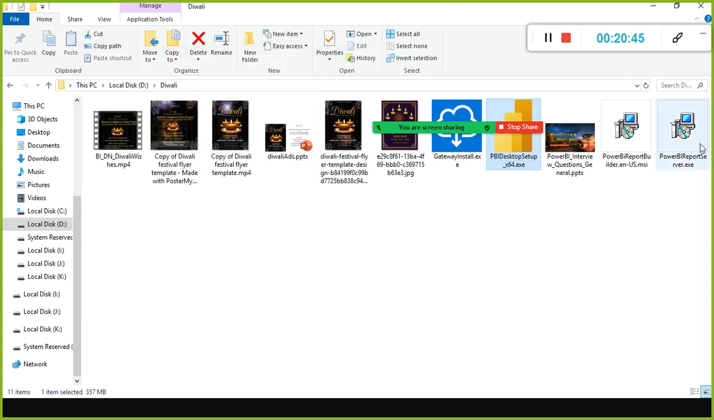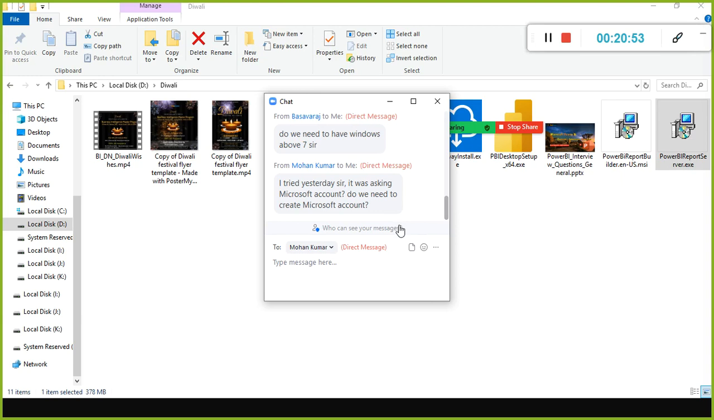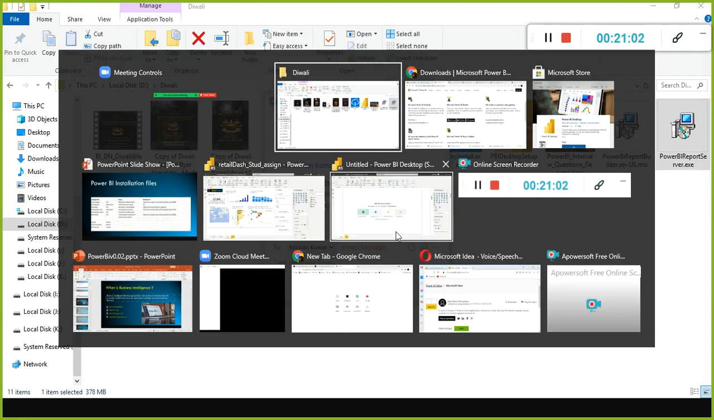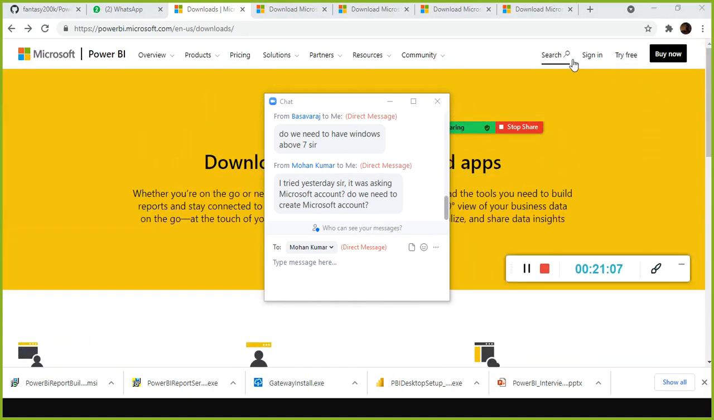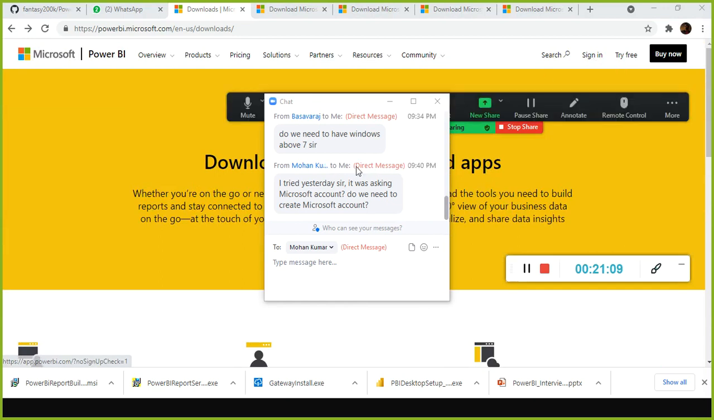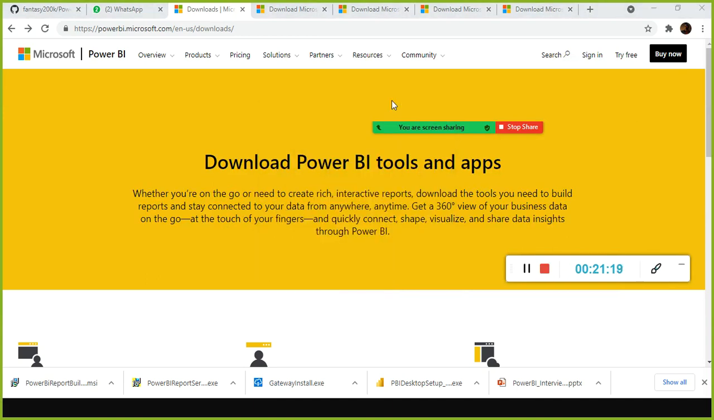And next, the report server. Report server also I already installed it. It was asking Microsoft, do we need to create a Microsoft account? One second, let me just see here. No, I did not sign in here. It doesn't require any sign in, Mohan. It doesn't require any sign in. You can download it. Only for the cloud.